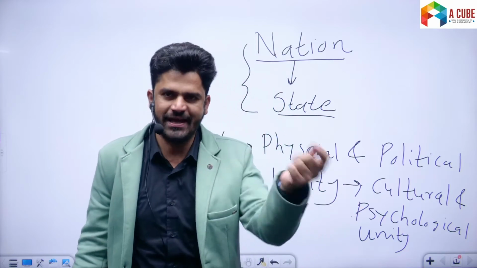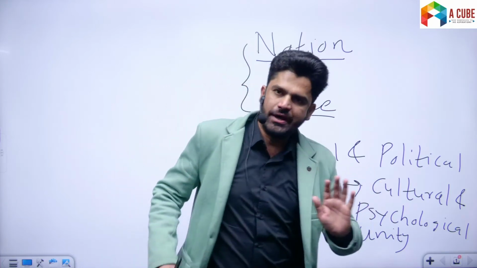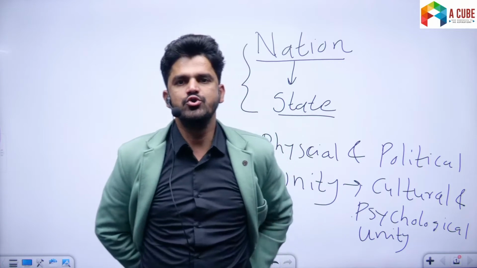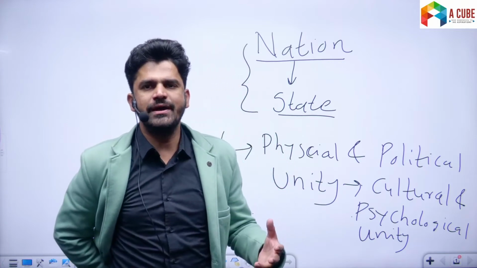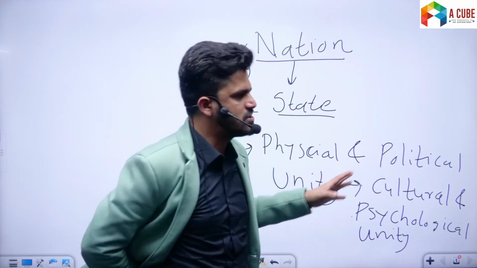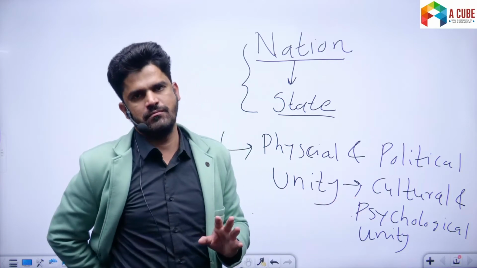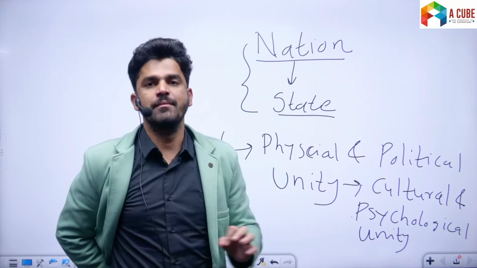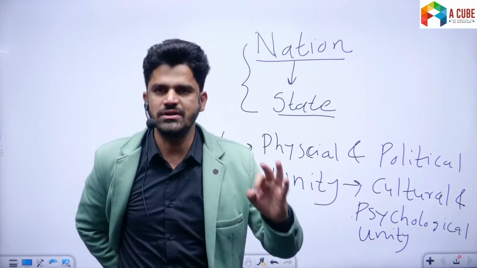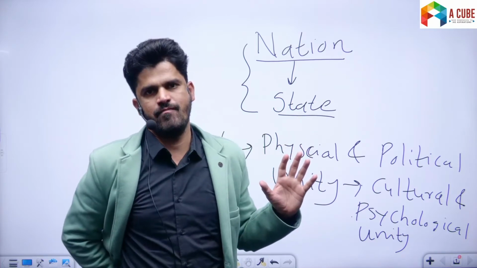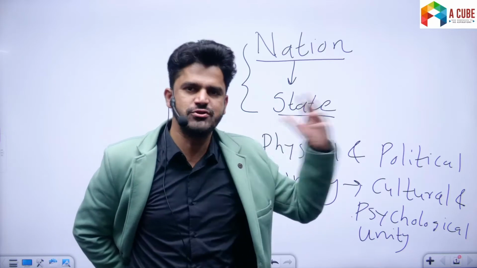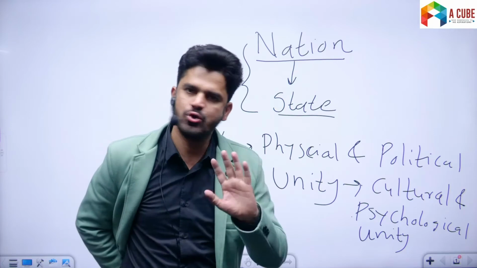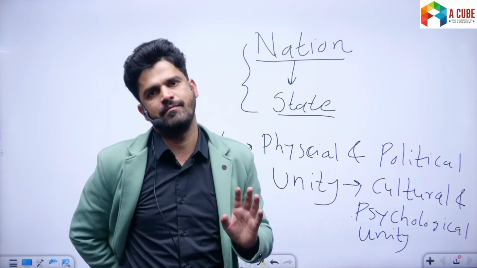Another example, I gave you the example of India. Let me give you the example of Jews. Now, Jews were spread across the continent of Europe, and they had some sense of psychological or cultural unity, but they did not constitute a state. There was a nation of Jews, but there was no state of Israel.